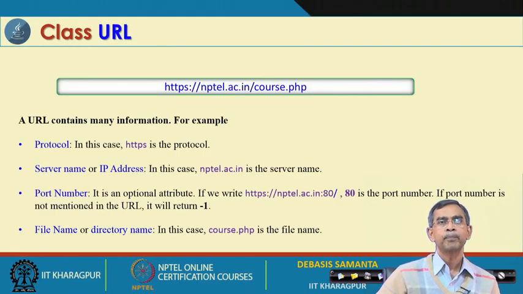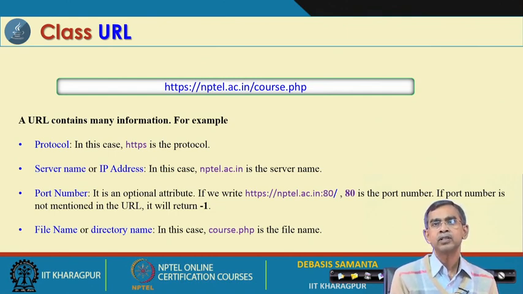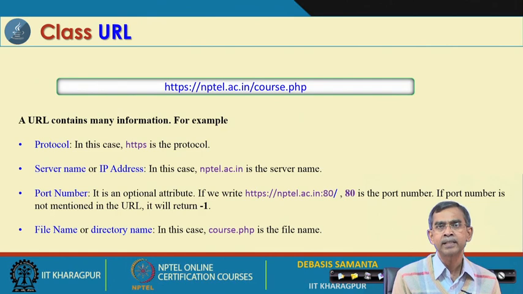So, the class URL, and we have already mentioned what exactly a URL looks like. The first point is which protocol it follows. For example, in this example, as you see, there are two parts in this URL. HTTPS is the protocol that it follows, followed by the resource location. This resource location is basically nptel.ac.in/course.php. This means that in this location there is a file available, which a user or a browser can access. The name of the file is course.php.